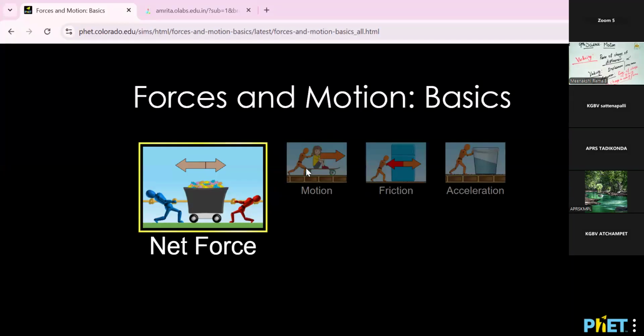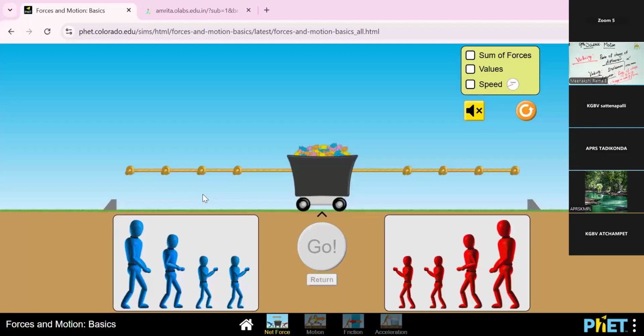Yes, this is a very good example simulation for the motion topic. The first concept is net force. The tug of war game. You are well aware of the tug of war, the rope game. On the left side, blue color, different ages of students, and on the right side, red color, different ages of students. Now I'm going to choose the masses, values and speeds also.